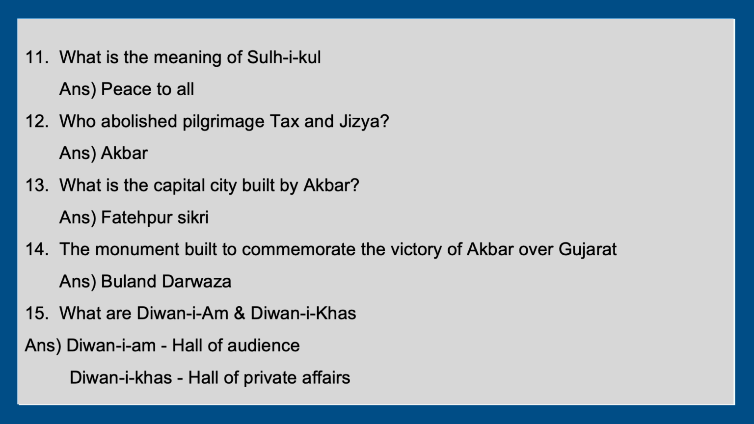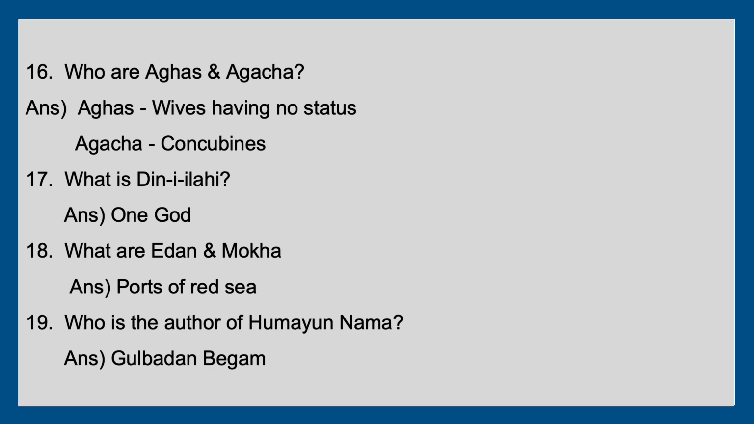Diwani Aam is the hall of audience and Diwani Khas is the hall of private affairs. The 16th question is about the meaning of two terms, aghas and agacha. Aghas are the wives of rulers having no status, and agachas are the concubines. And then the meaning of the term Deen Ilahi, which means one God.